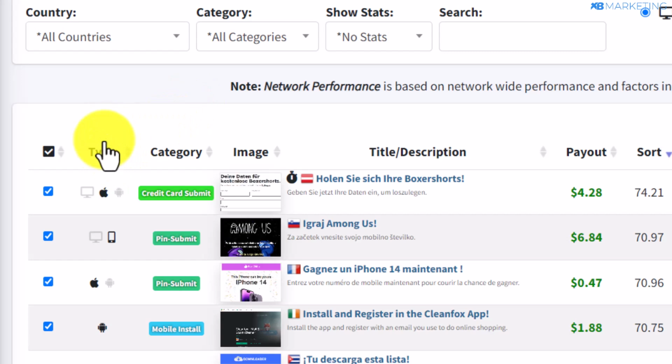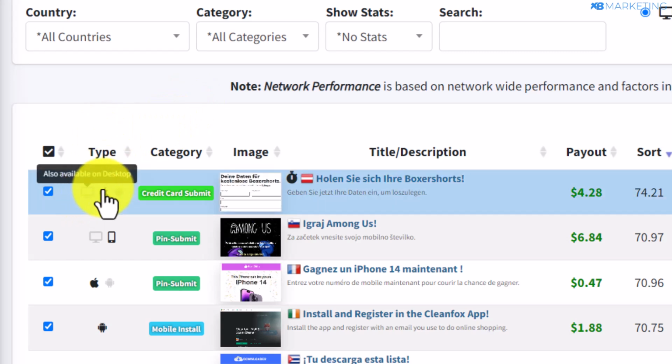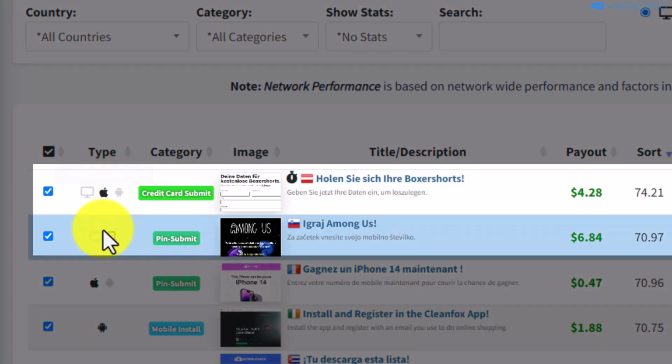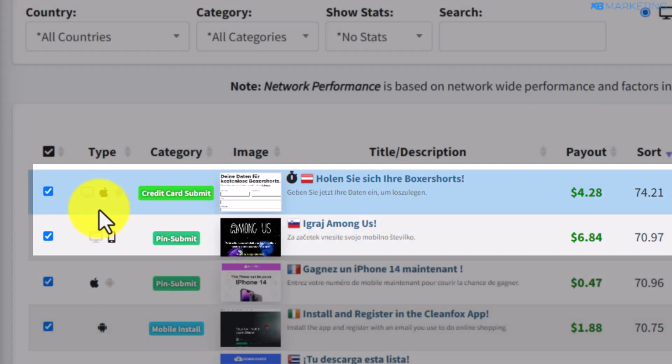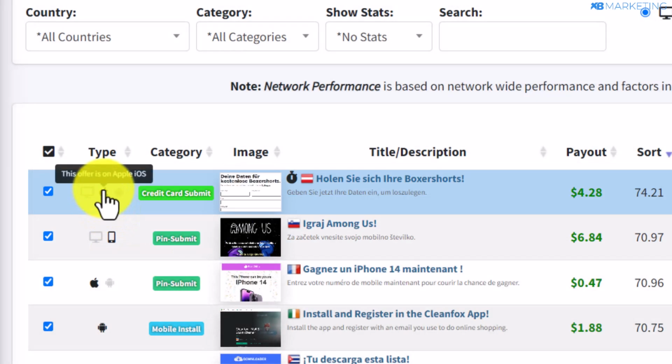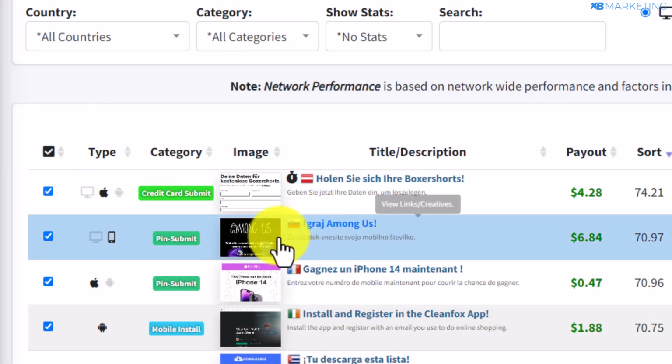And now the second thing you want to do is to check if the offer is available on at least 2 devices. Just like this one right here, as you can see, it's available on all mobile devices and it's also available on desktop. So it's very important you do this, as this tells you you can make the most money with your traffic. So now we are going to take this Slovenia offer as an example.